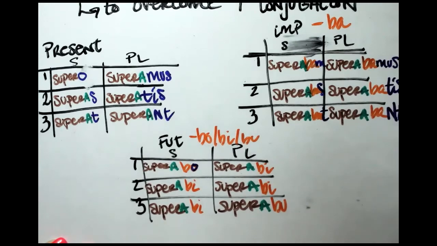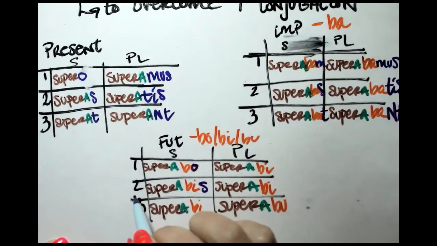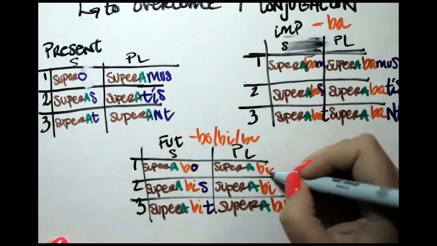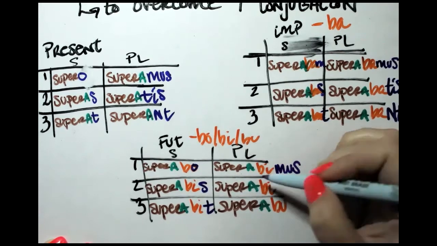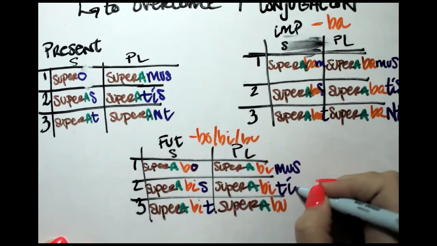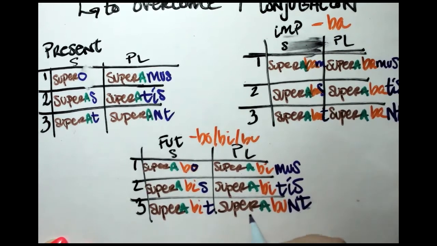All right, personal endings in the future. Bo here for first person singular, superabo, I will overcome. Second person singular, S, superabis, you will overcome. Third person singular, T, superabit, she will overcome. First person plural, mus, superabimus, we will overcome. Second person plural, tis, y'all will overcome. Third person plural, superabunt, they will overcome.